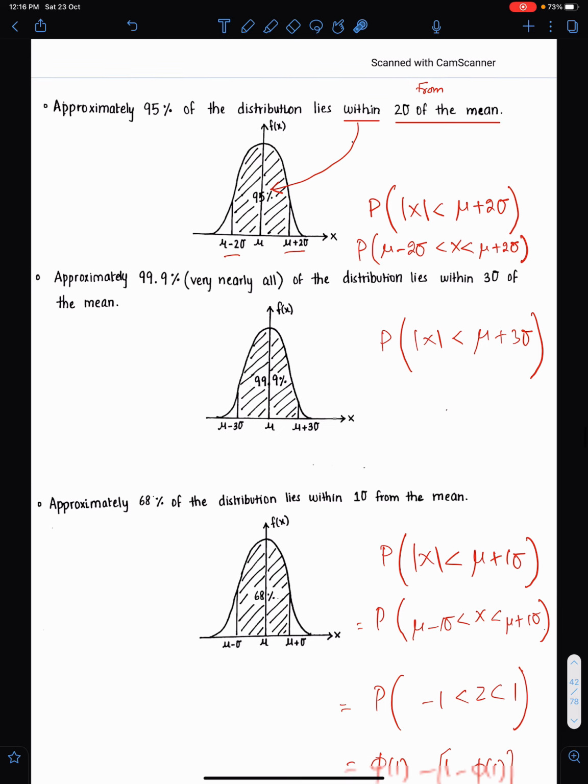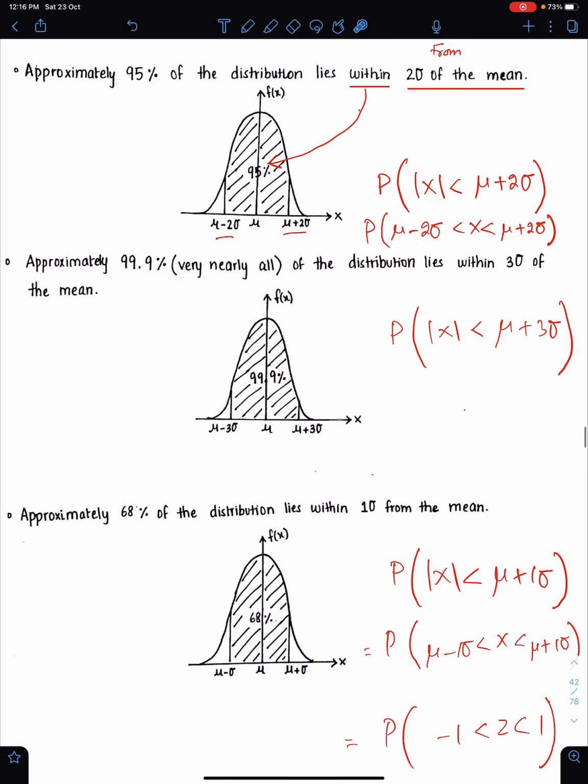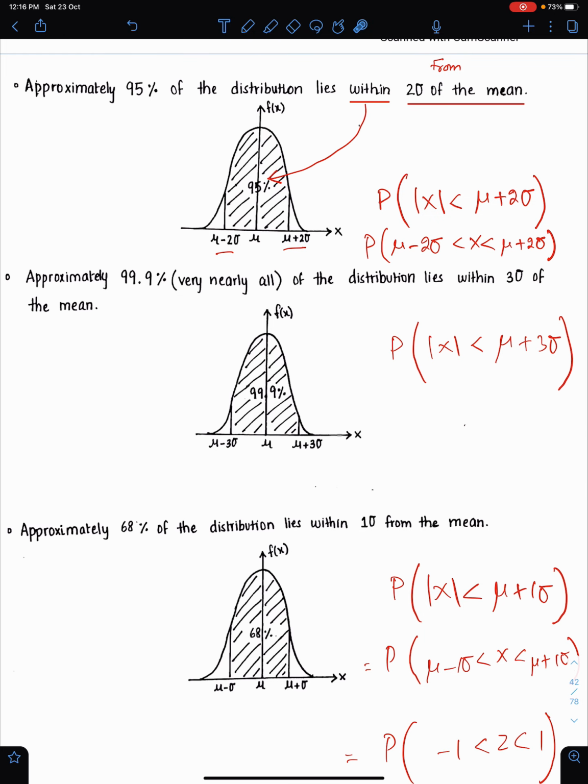This concept is extremely important. See, approximately 95% of the distribution lies within 2 standard deviations of the mean. So this is 95%, and this lies within 2 standard deviations of the mean. Within means this area. Of the mean means mu plus minus. So whenever you find this statement, always write this inequality.